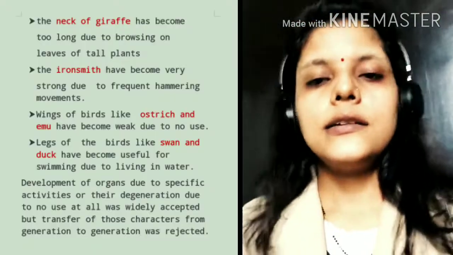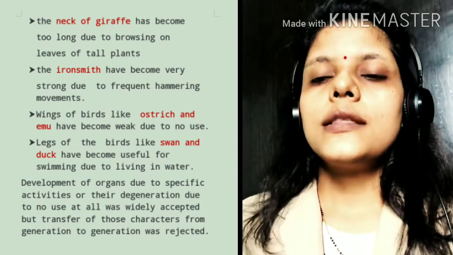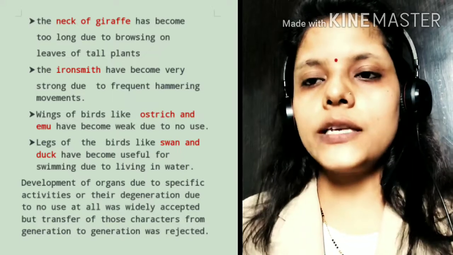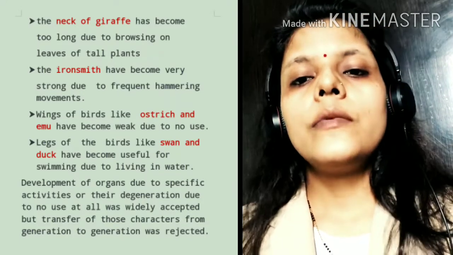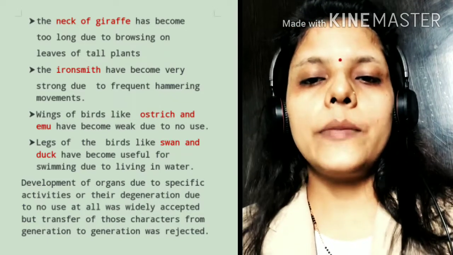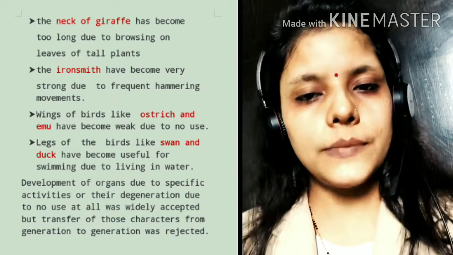keeps extending. Some other examples: the ironsmith has become very strong due to frequent hammering movement. Because of the movement of hammering, the ironsmith has very strong arms.